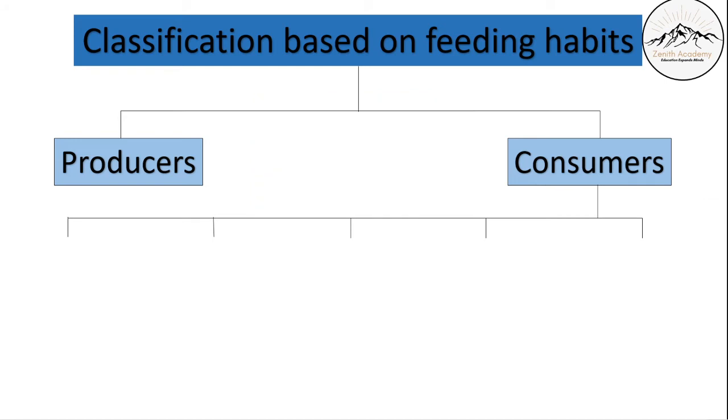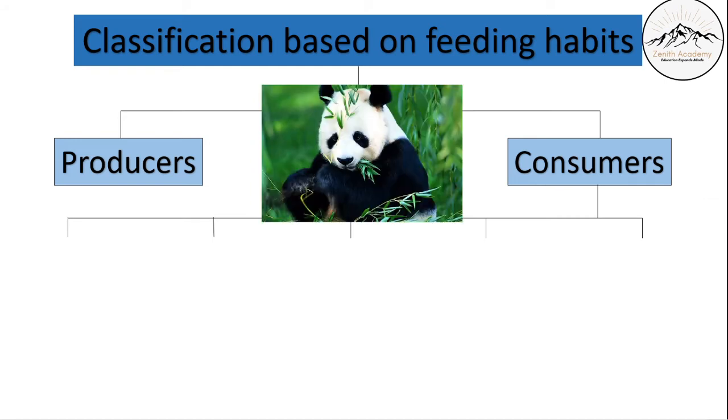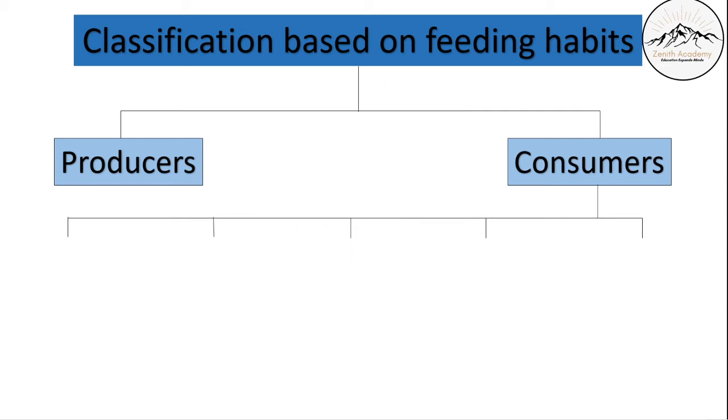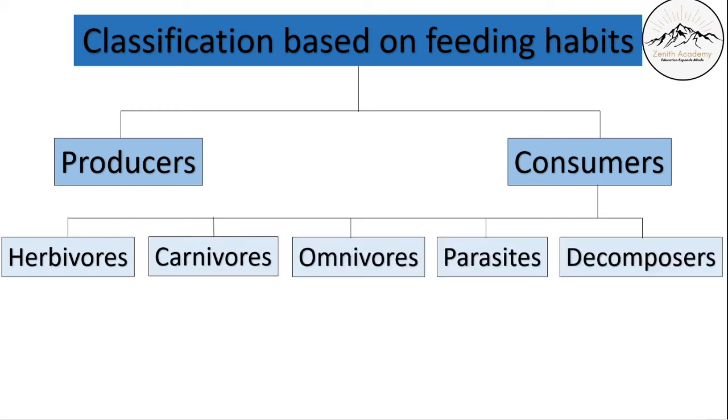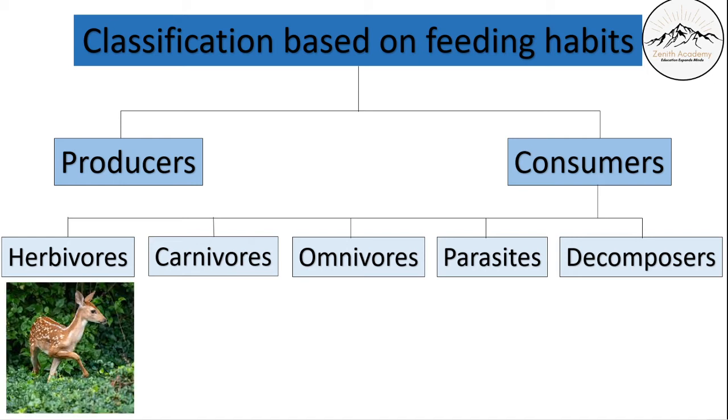Whereas consumers will need to consume something. They will consume other organisms. So let's see what consumer has been divided into. Consumer has been divided into herbivores, carnivores, omnivores, parasites and decomposers. So let's one by one look at them. What are herbivores?